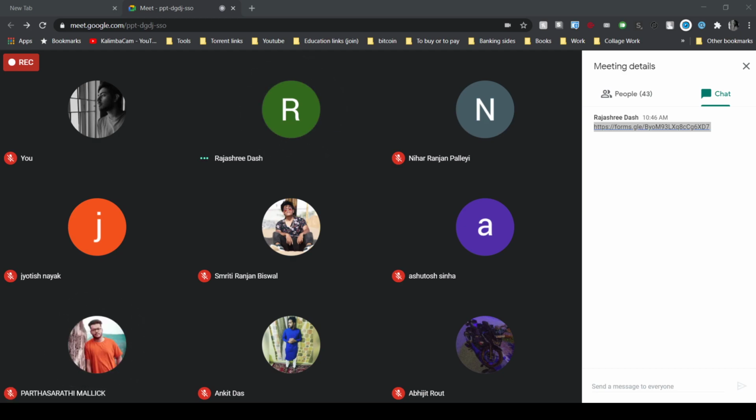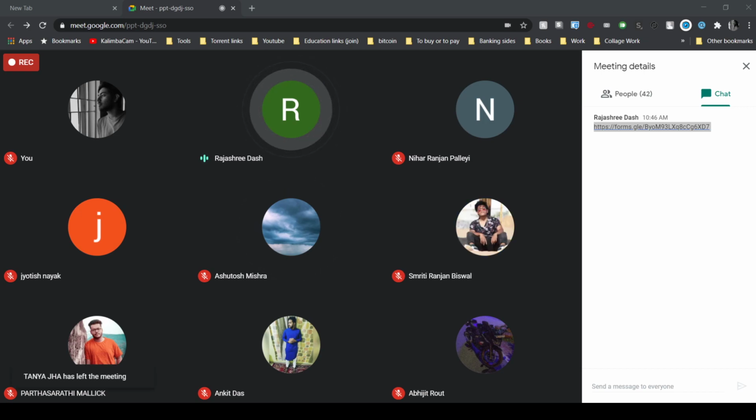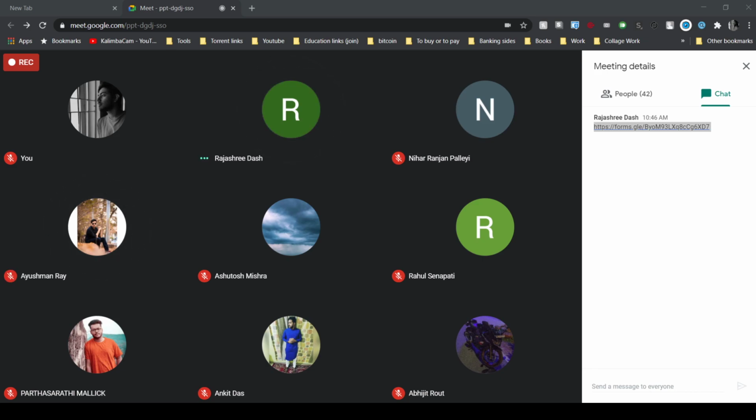Tanya Jha, Present, ma'am. Asutosh Mishra, Yes, ma'am. Rahul Senapati, Yes, ma'am. Ayushman Ray, Present, ma'am. Chandrakant Gupta, Present, ma'am.